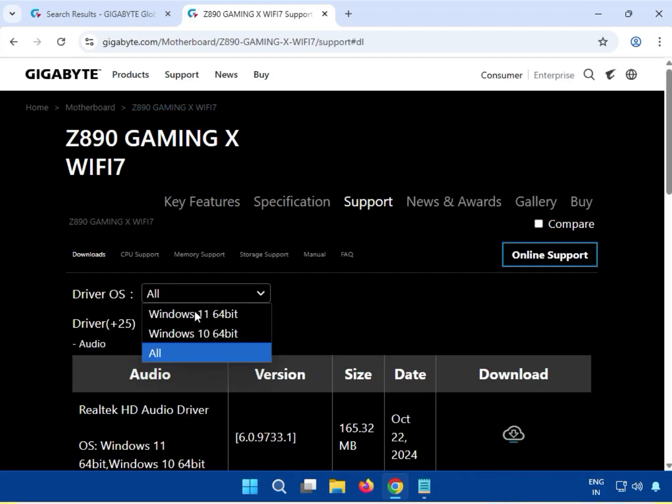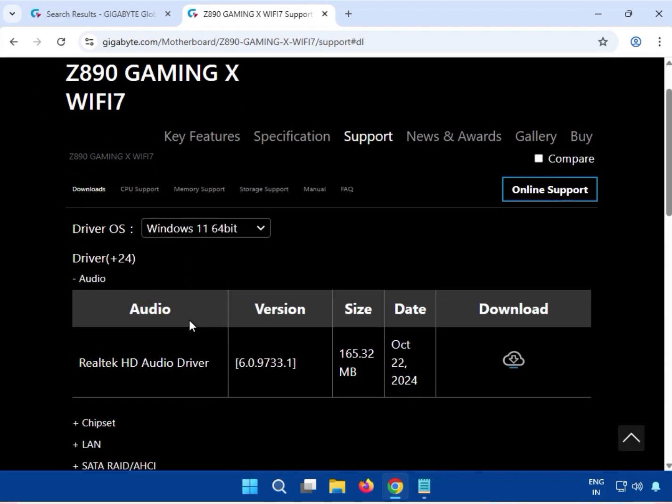Select your operating system, Windows 10 or 11. If you are not aware of your operating system, you can select All, so that the drivers shown will work for Windows 7 and 10 also. Otherwise you can select, like I am using Windows 11, select it.